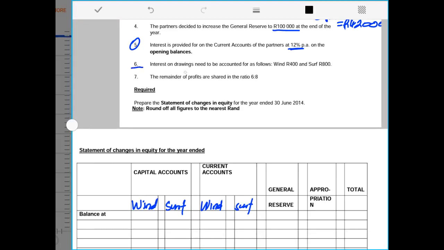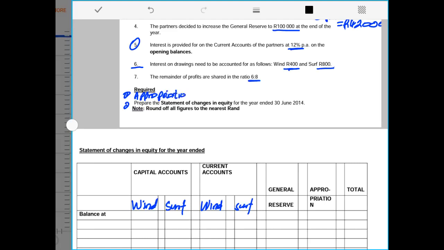Number 6 says interest on drawings need to be accounted for as follows: 400 and 800 for Wind and Surf respectively, and the remaining of the profit is to be shared in a ratio of 6:8. So now we are required to prepare the statement of changes in equity for the year ended 30 June 2014. Although we are required to do the statement, I will prefer that I will start with the appropriation account so that we have the full picture.